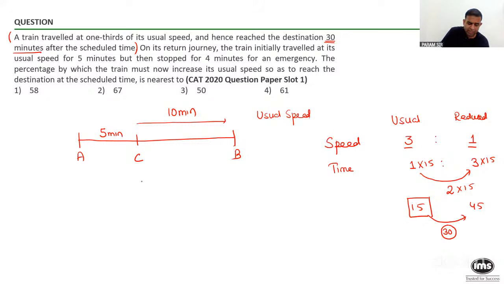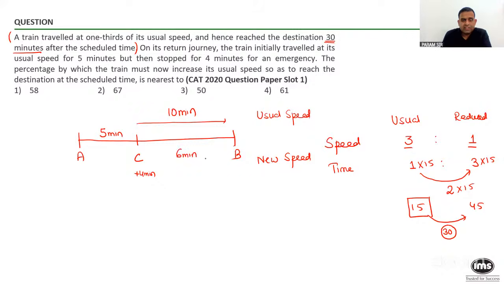On that day, what has happened? Actually, at the point C, you lost 4 more minutes because of emergency. And because of this, you need to increase the speed. So anyone can tell me, I increase my speed with a new increased speed. The same distance C to B was covered in how much time to reach exactly in the same duration? Is it 15 minus 5 minus 4 giving you 6 minutes?